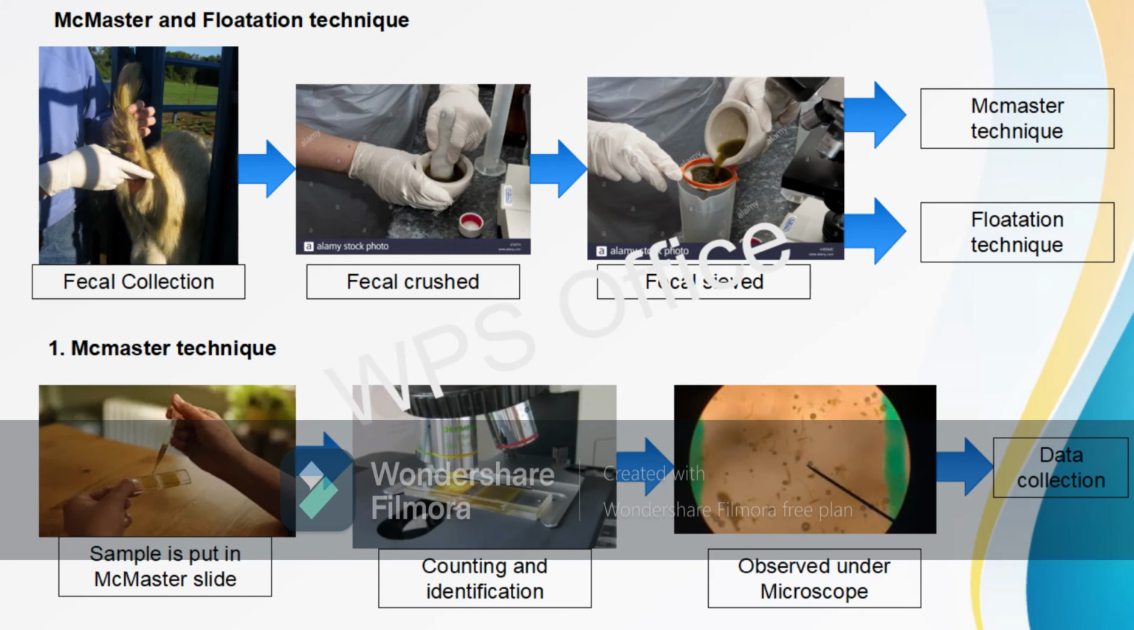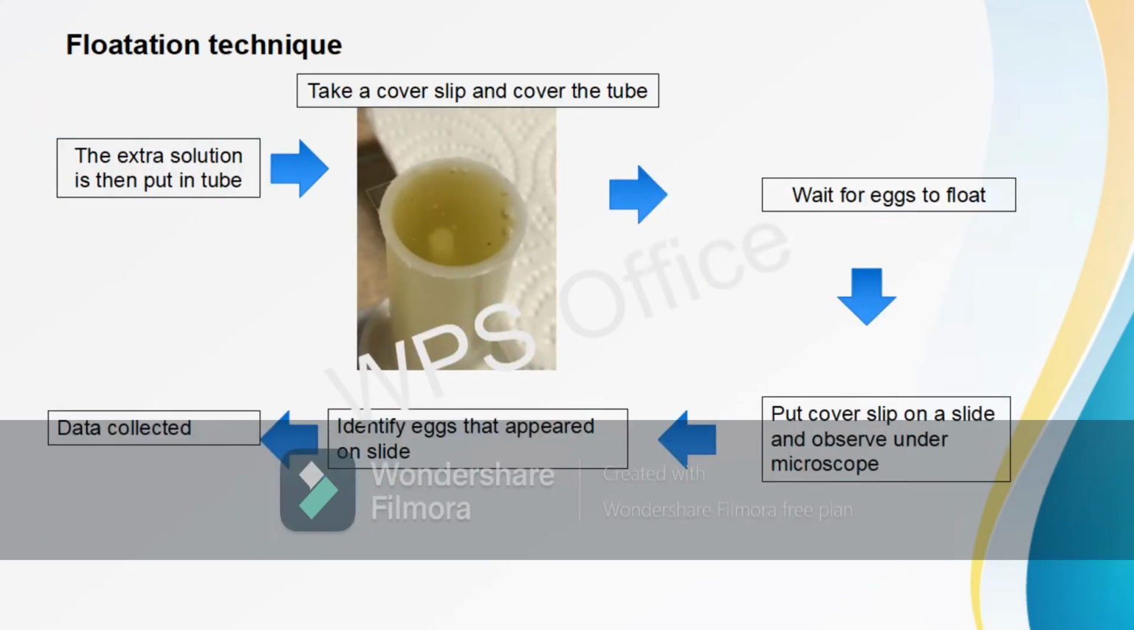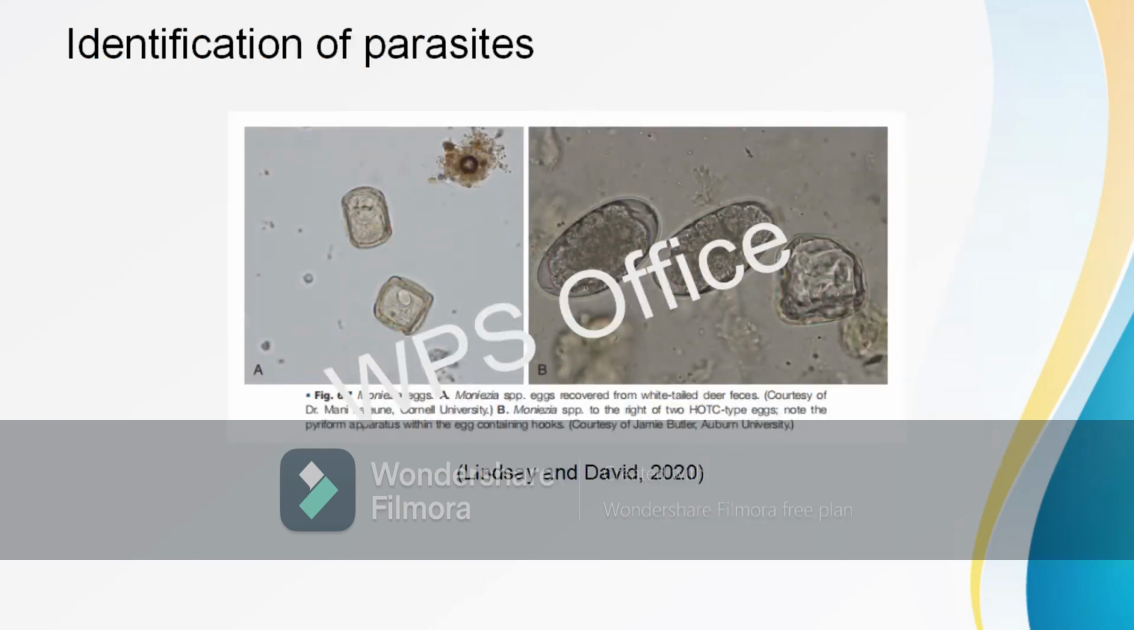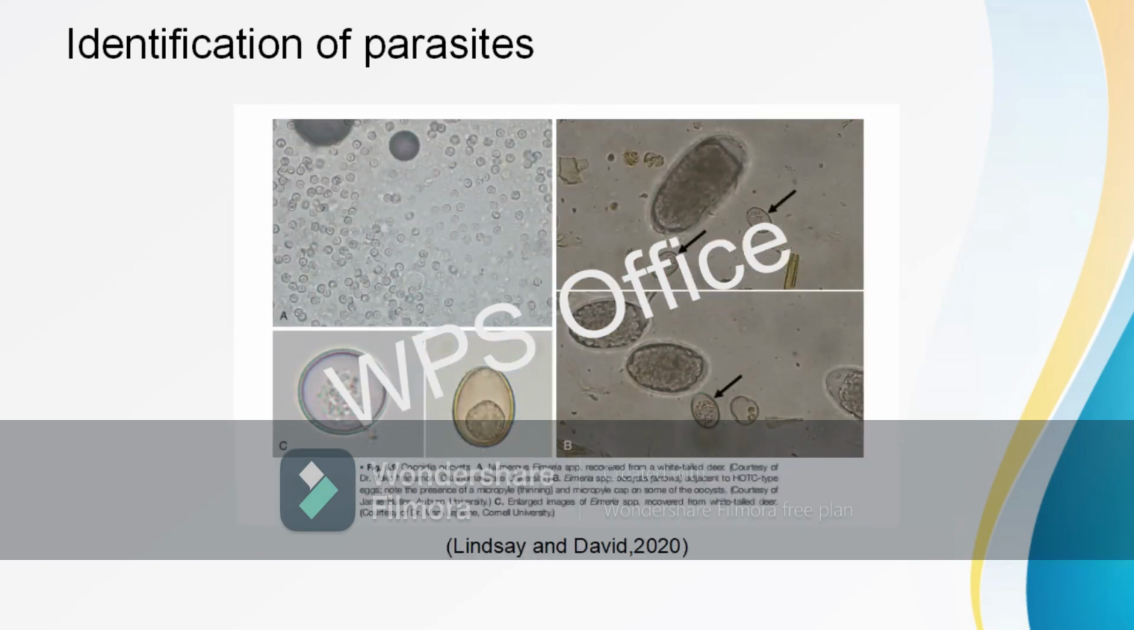The data is then collected. This is the flotation technique. Next is the sedimentation technique. Identification of parasites. These are examples of parasites that can appear, which are Moniezia species, Coccidia, and Eimeria species.